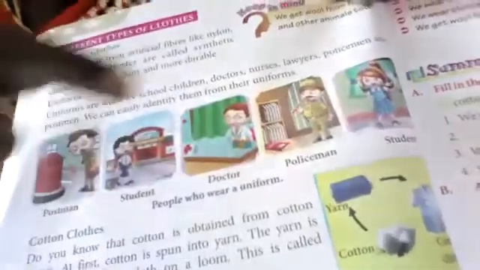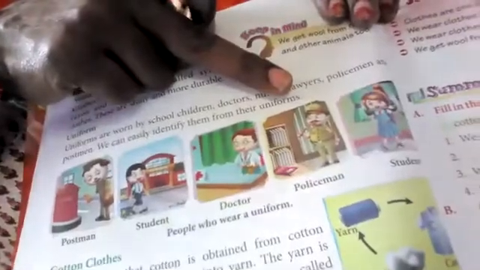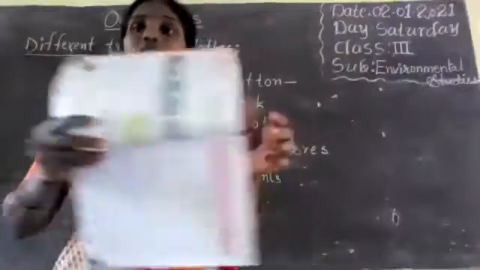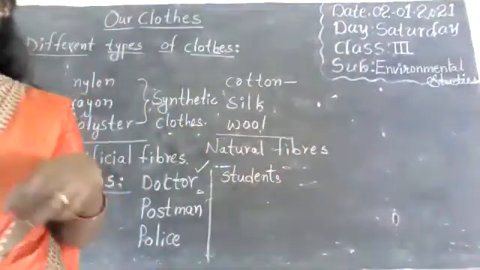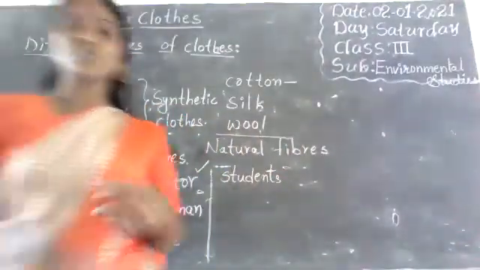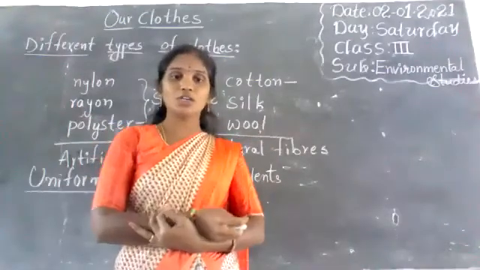See here, the policeman and postman: the color is similar, but the dress is different. He uses a cap, a different type of cloth, and a stick also, and a belt and shoes. The color is the same, but the dress type is different. Next, students: boys wear shirt and trouser, and girls use shirt and frock.